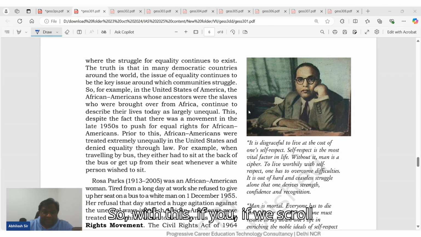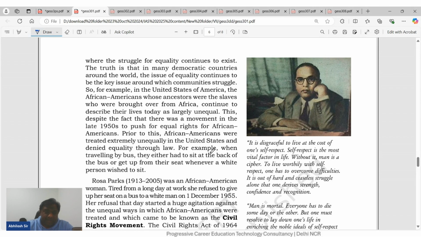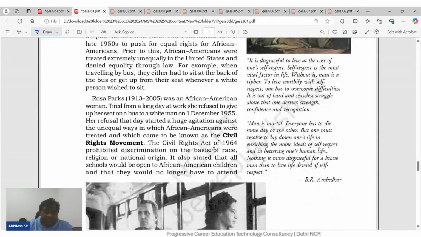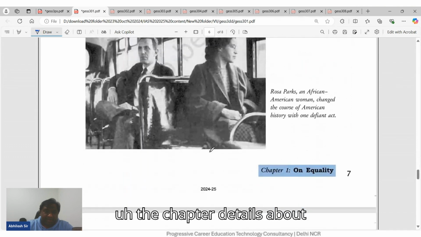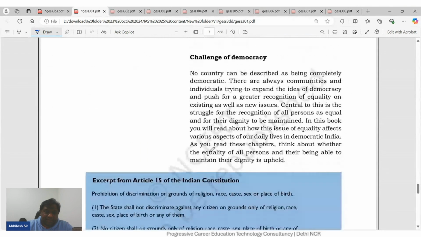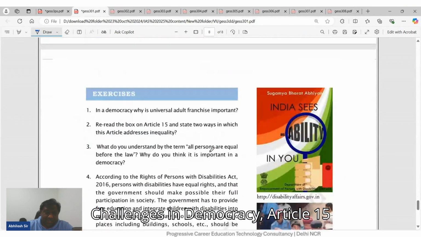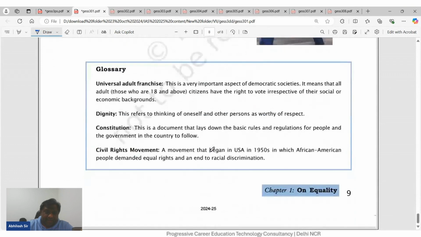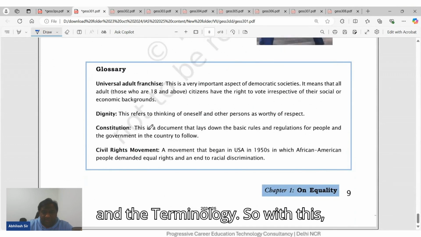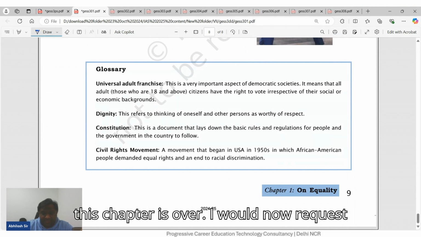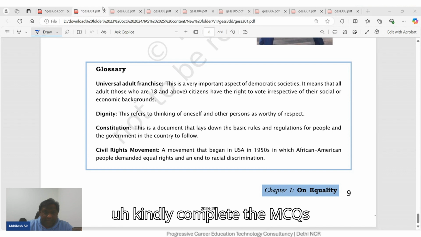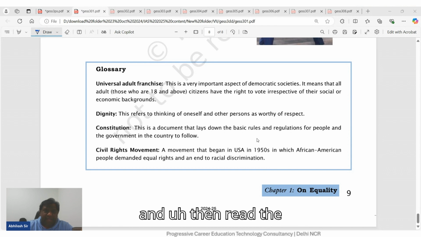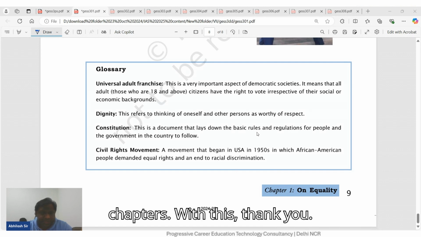So with this, if we scroll through the chapter, you will see that the chapter details Rosa Parks, various challenges in democracy, Article 15, and the terminology. So with this, the chapter is over. I would now request you to kindly complete the MCQs and then read the chapters. With this, thank you.